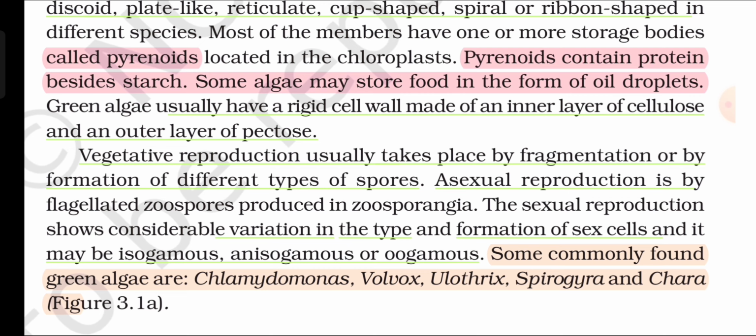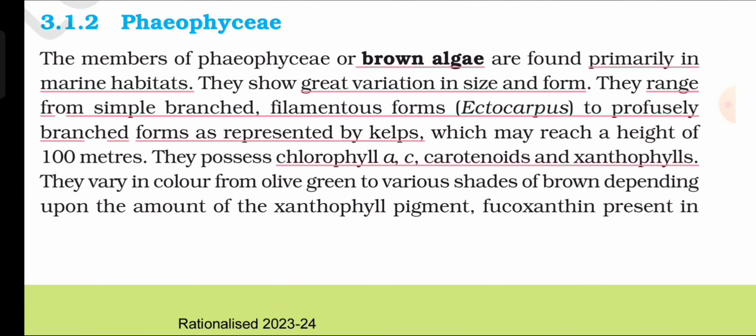Figure 3.1a. Phaeophyceae. The members of Phaeophyceae, the brown algae, are found primarily in marine habitats. They show great variation in size and form. They range from simple branched filamentous forms, Ectocarpus, to profusely branched forms as represented by kelps, which may reach a height of 100 meters. They possess chlorophyll a, c, carotenoids, and xanthophylls.